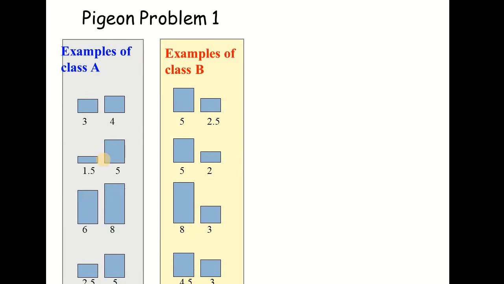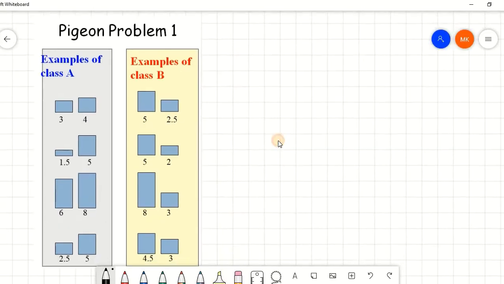So this is the first of the problems. The problem is we have some instances, and these instances belong to class A and class B. So this is the data that we have got. These are the observations or the observable data, and based on this we may predict the label of any unseen instance. So as you can see, label A has got instances with features 3 and 4. Then we have another instance that is 1.5 and 5.